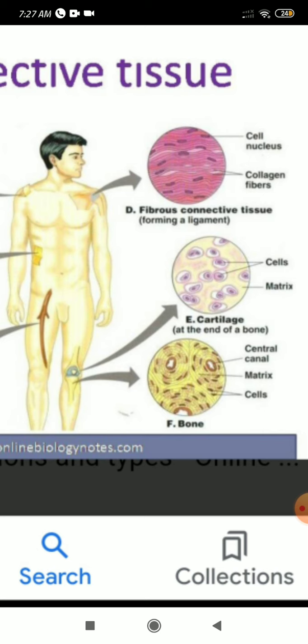Wherever we find joints, there we find this fibrous connective tissue, the ligament, which connects bones at the joints and holds them in position. For example, the knee bone and also the elbow region.